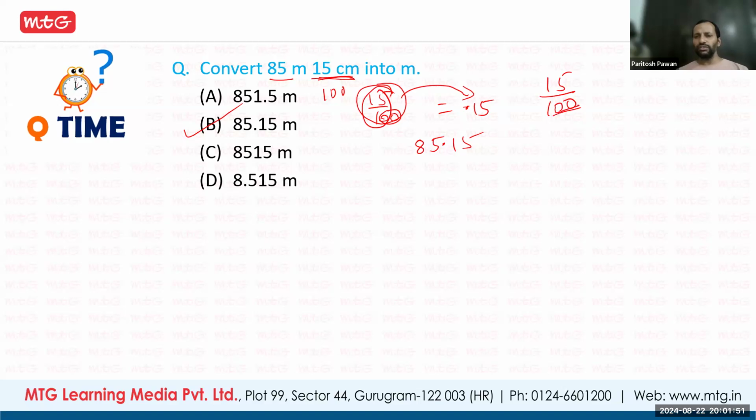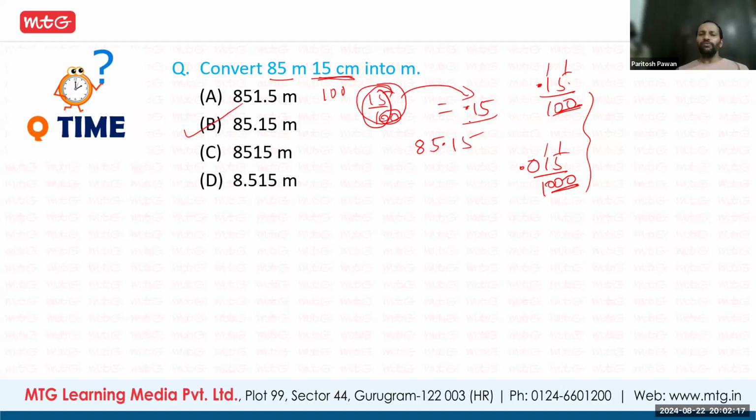Like here 20 is there, so the decimal will be two digits before. Like this is 1 and this is 2, the decimal will come here. If it is 15 divided by 1000, the decimal will be three digits before. But here we have only two digits, so he has to put a 0 and then put the decimal. Okay, so sir, these things he has to learn.